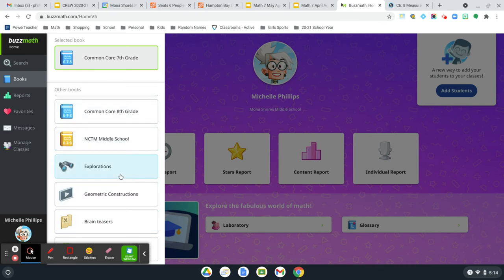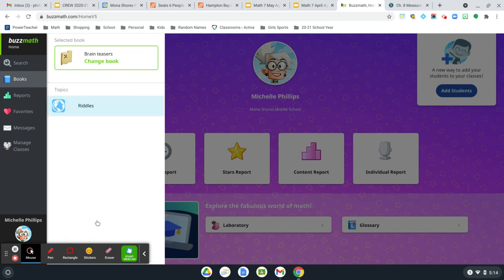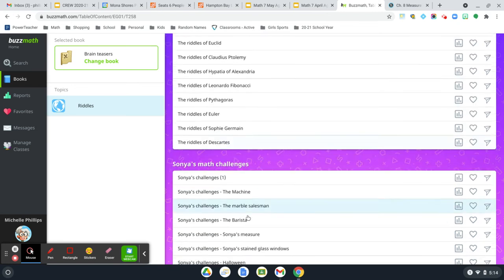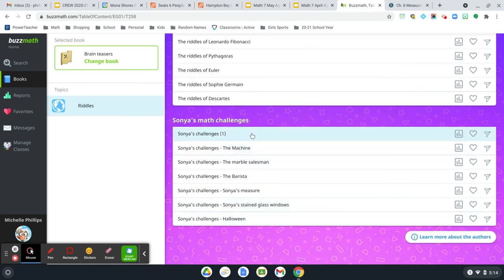But right underneath, change it, and you should be able to scroll down and find brain teasers. There are a few additional things here that BuzzMath offers for you. These brain teasers are pretty cool. If you click on that and click on the riddles, you'll see there are a few different types of riddles here. Underneath are some math challenges, called Sonia's math challenges. These are very cool as well.